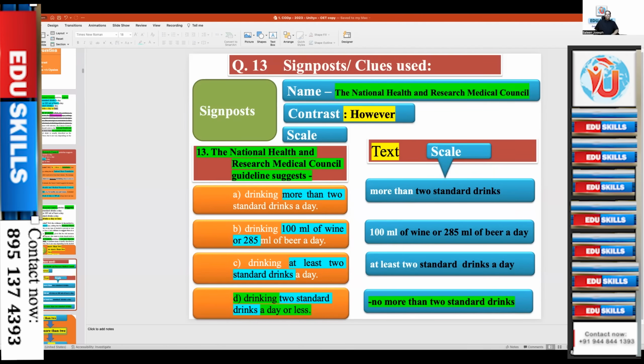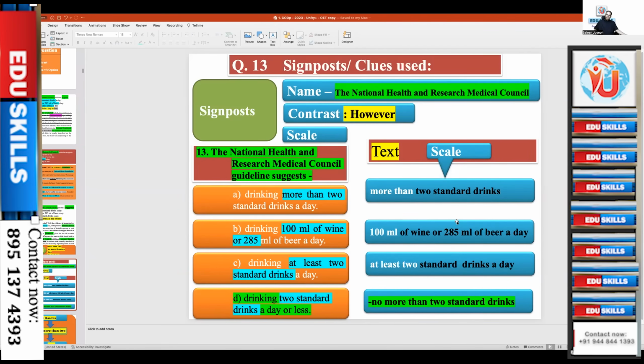So the signposts or the clues in this particular question are the name, as I said, then the contrast word, then the scale. The scale is this, see: more than 2 standard drinks, 100 ml of wine or 85 ml of beer a day, that is a standard drink. At least 2 standard drinks a day, not more than 2 standard drinks. So this is the scale.